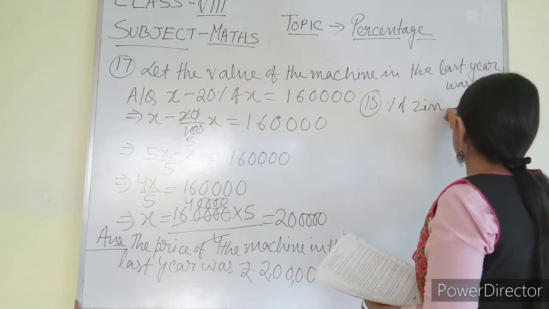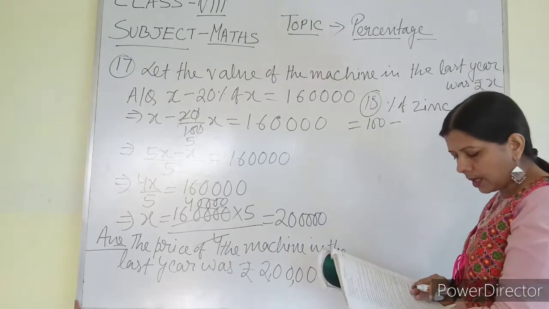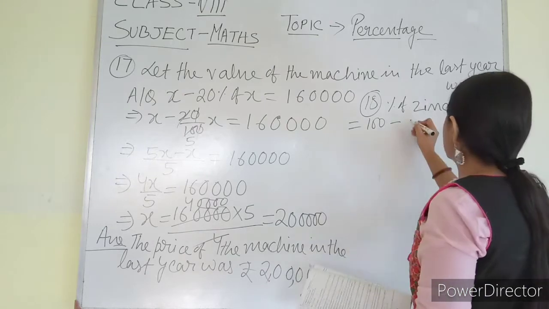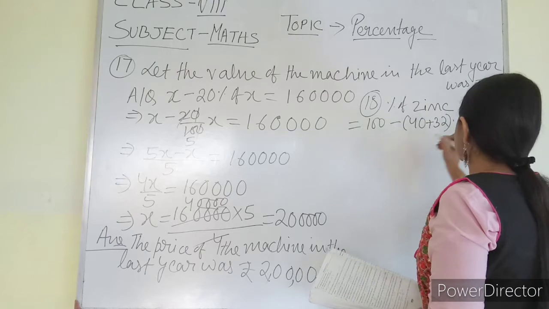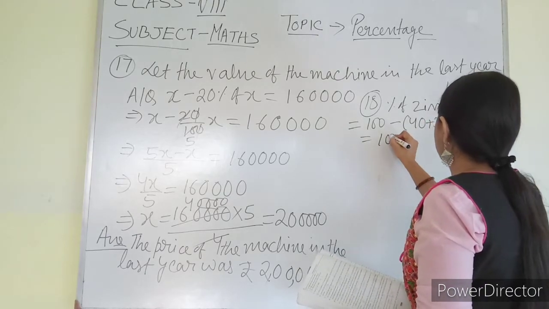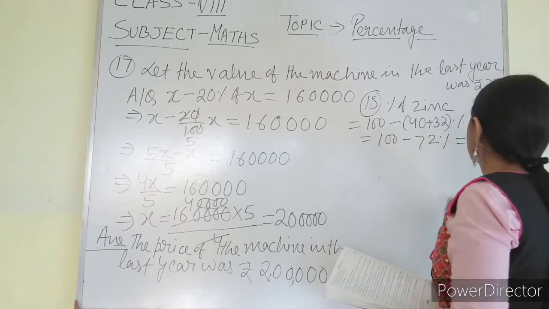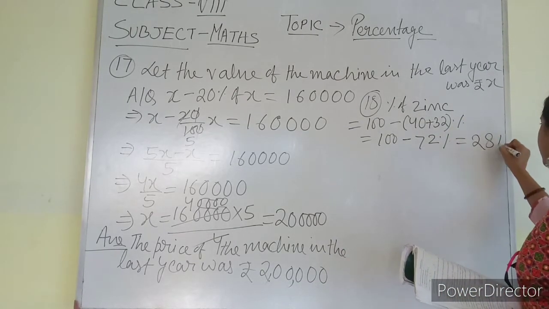Percentage of zinc is equal to 100 minus the other two given to you, 40 plus 32 percent. So 100 minus 72%, what is this? 28%.